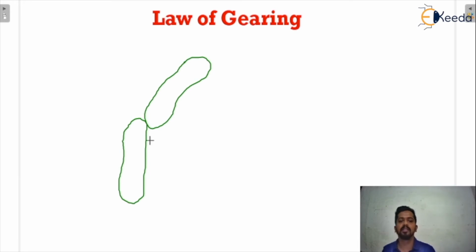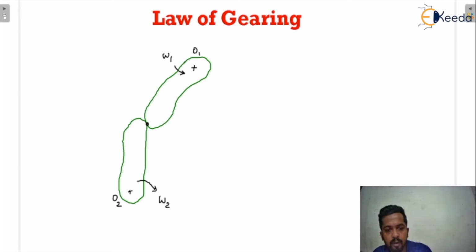This is two random bodies, and these two bodies have centers of rotation. The first is in rotation with an angular velocity omega 1, in anti-clockwise direction, and the second is in clockwise direction with angular velocity omega 2. The center is O1 and the other center is O2.